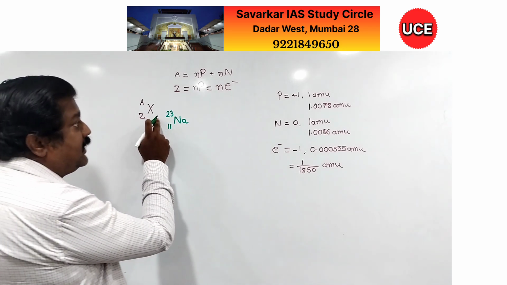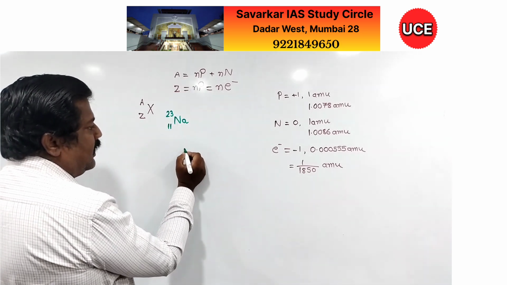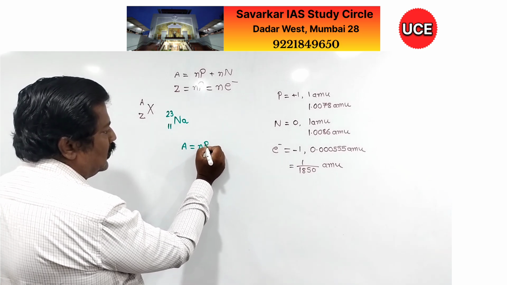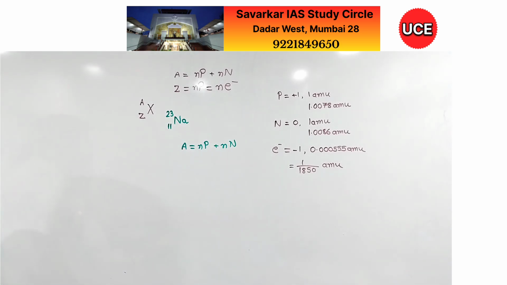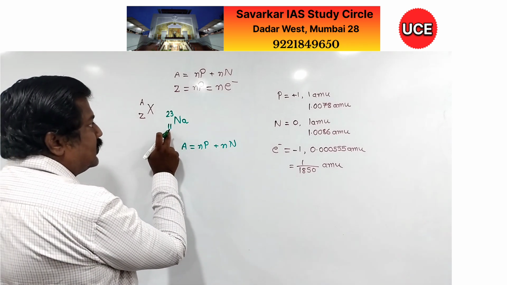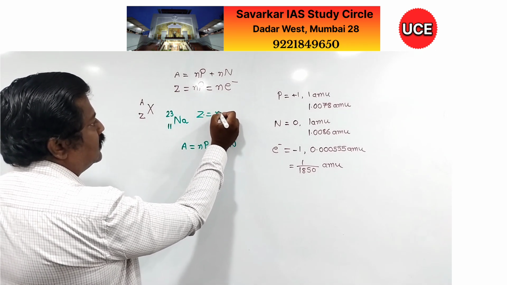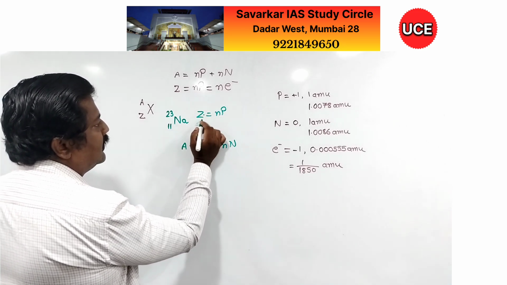Now mass number is 23, atomic number is 11. We have to find out A. A is number of protons plus number of neutrons. Z is what? Number of protons. So the Z is 11.